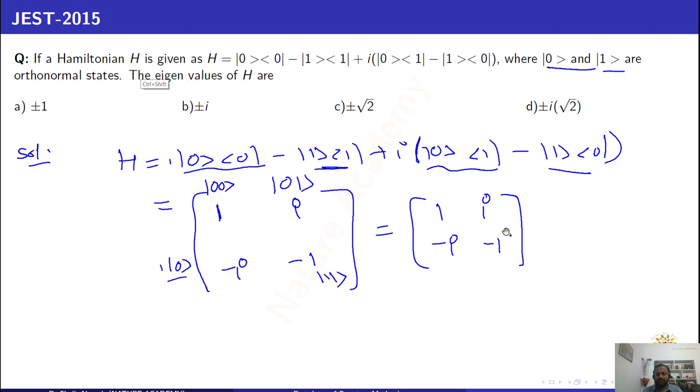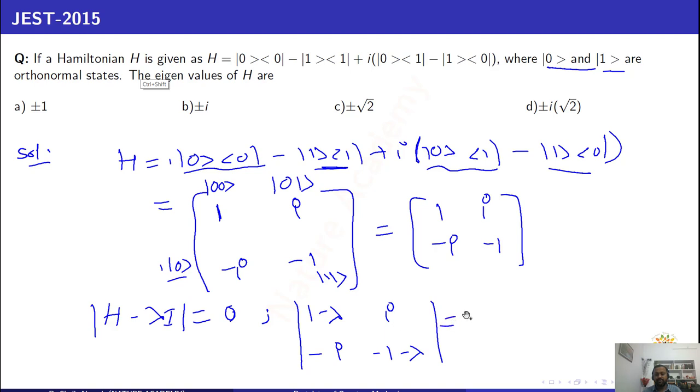So this is the Hamiltonian. Now, how to find the eigenvalues of a matrix? We know the characteristic equation: the determinant of H minus lambda I is equal to 0. This equation is known as the secular equation or characteristic equation. From this characteristic equation you can calculate the eigenvalues. So (1 minus lambda)(minus 1 minus lambda) minus (i)(minus i) is equal to 0. This is the characteristic equation, and from it I can write,